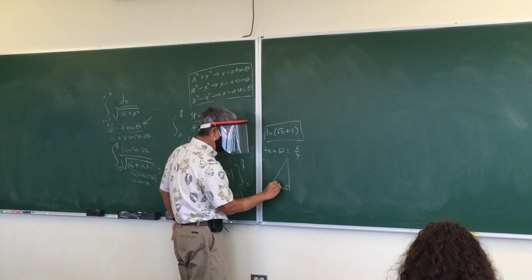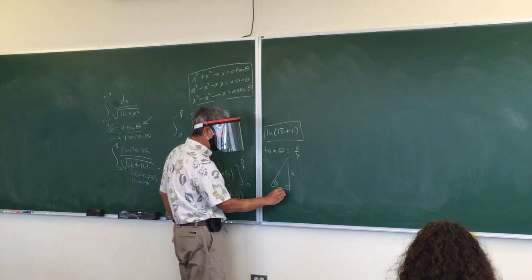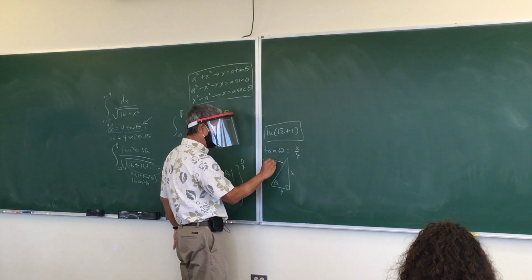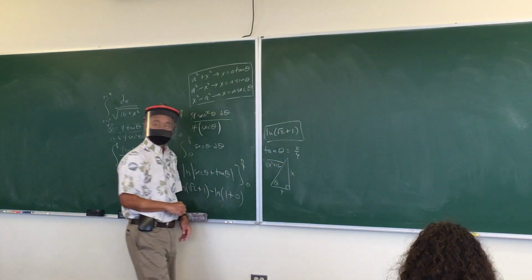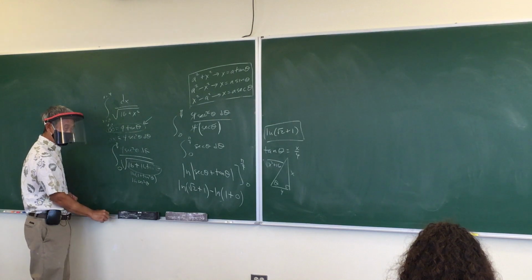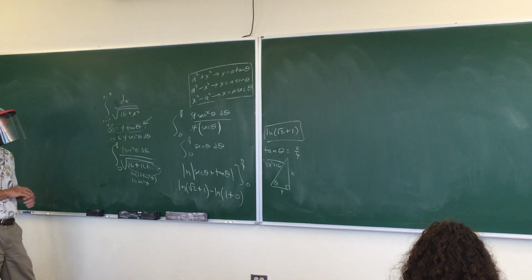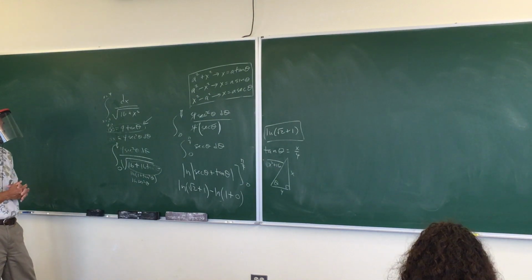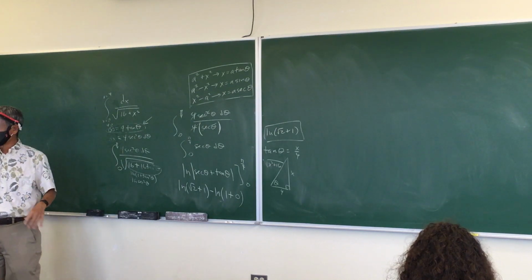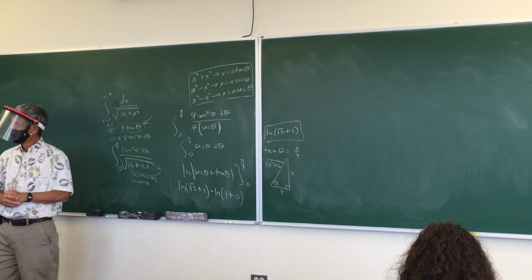Here's theta. Tangent is opposite over adjacent. And then use the Pythagorean theorem, so that would be x squared plus 16. That's how you draw the triangle from your initial substitution. But again, if there's limits on the integral, you don't have to draw the triangle because you're changing the limits.